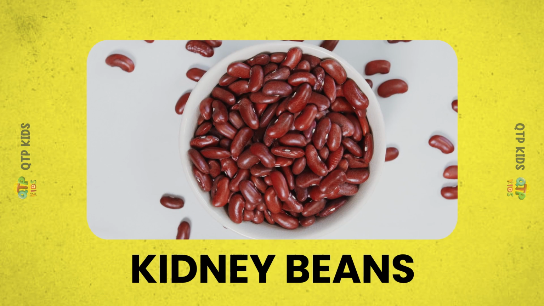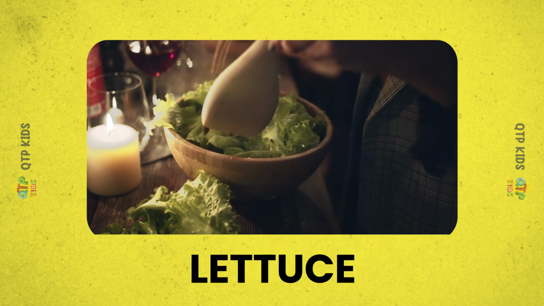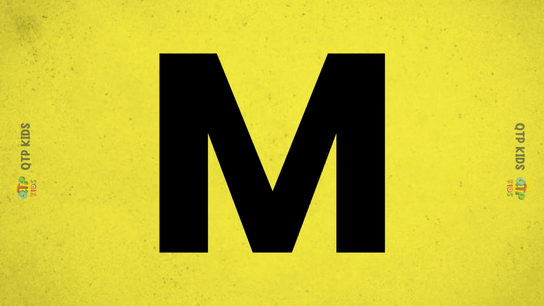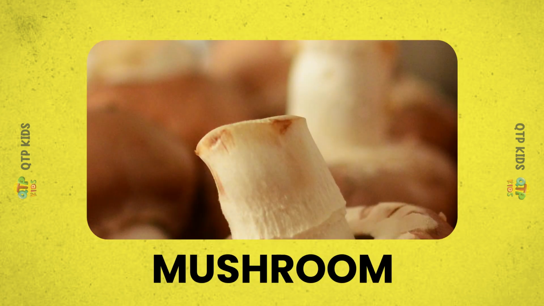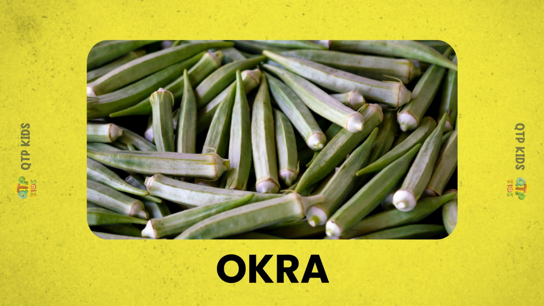K is for kidney beans. L is for lettuce. M is for mushroom. N is for Napa cabbage. O is for okra.